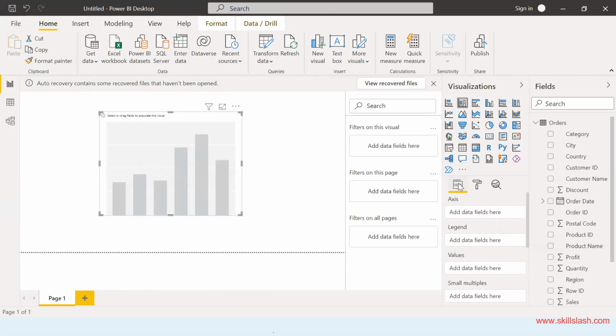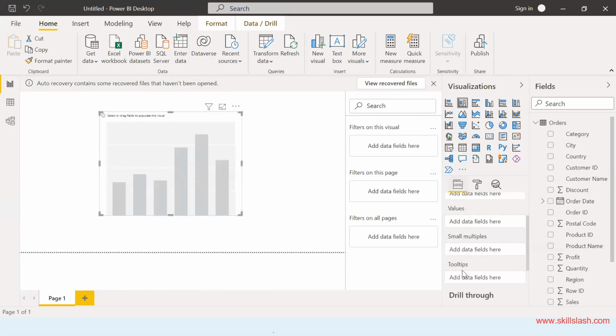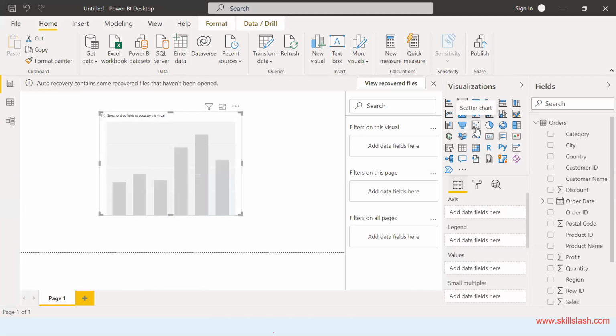Then you click on this option to see the axis, the legend, the values, the small multiples. Can you see all those things? On this visualizations pane, can you see this scatter chart option? You will click on this scatter chart option. And then it will ask you for details. It is asking you about x-axis, y-axis, different things. So let's say on the x-axis, I wanted to put sales, and on the y-axis, I wanted to put profit.